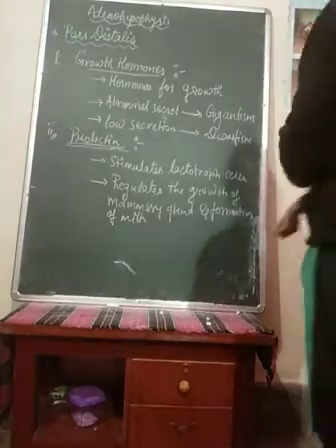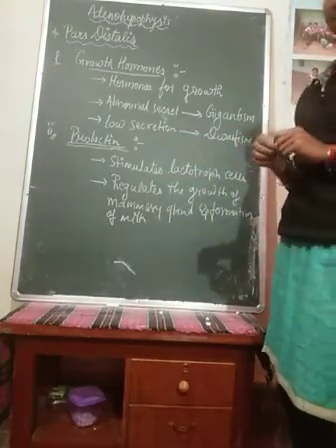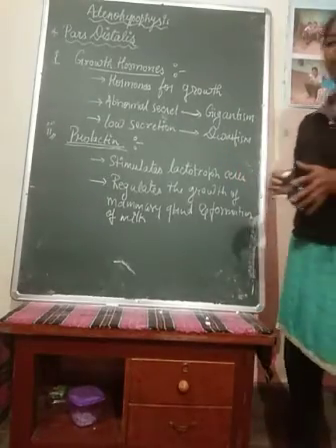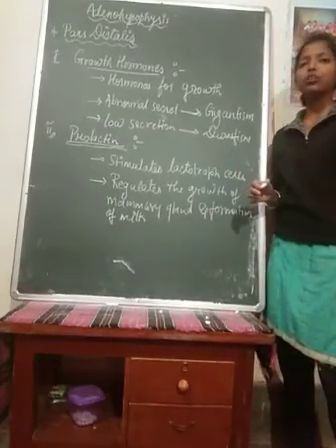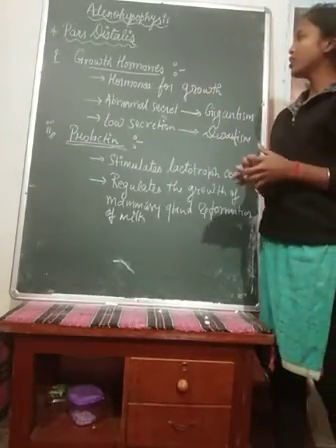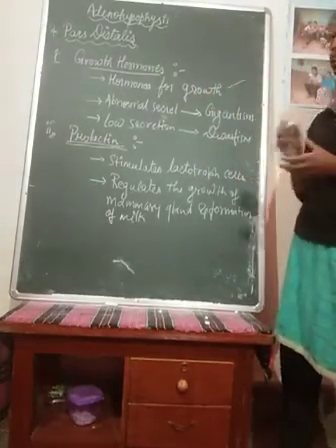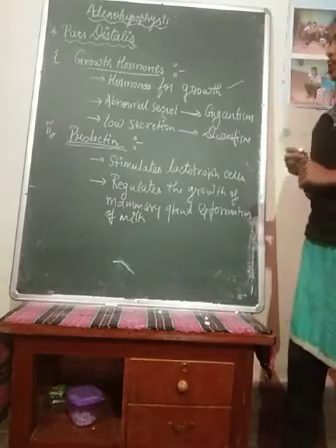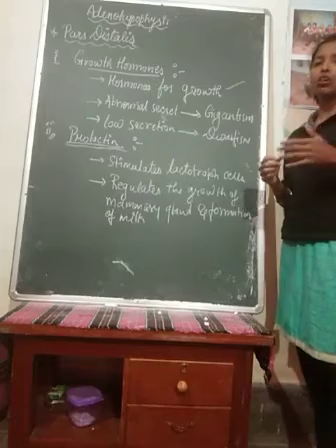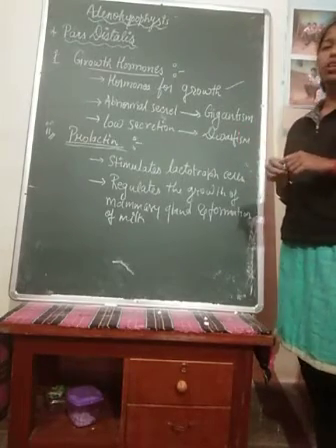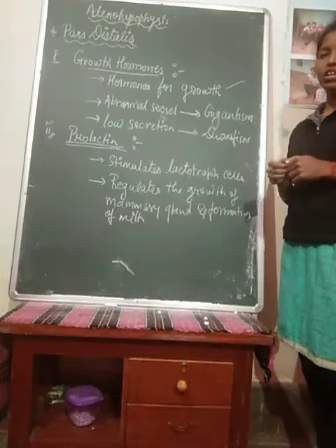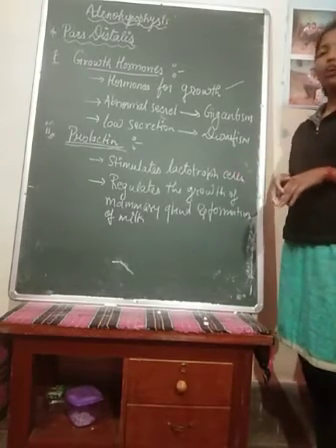Next we are going to see the pars distalis hormones, which are secreted on the pars distalis side. First is the growth hormone. From the name itself it is clear that it is responsible for the growth of height, up to a limited height. Now the abnormal secretion: if it is secreted in excessive amount, then it leads to giantism, where an individual has a much greater height. But its low secretion results in low height, that is termed dwarfism.